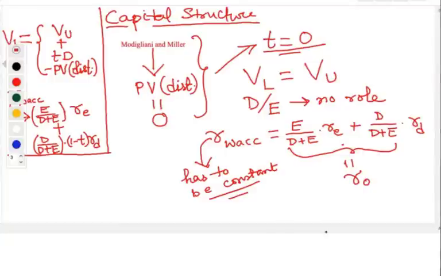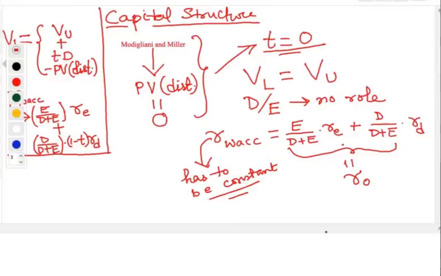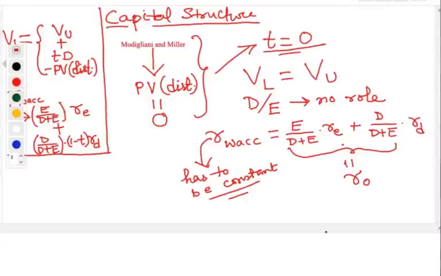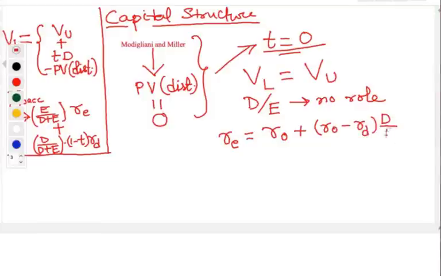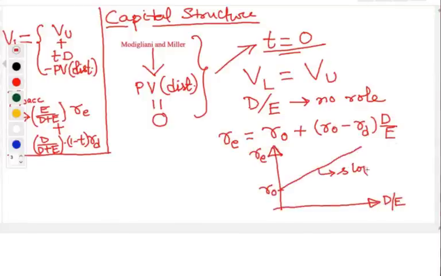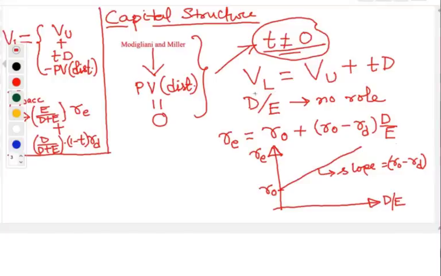So the first case which we will be considering is when there is no tax and also there are no costs of financial distress. In this case, WACC remains constant, unaffected by the capital structure, which means that debt to equity ratio does not decide your WACC. So the cost of equity increases as you increase the proportion of debt in your capital, and the relationship is linear.